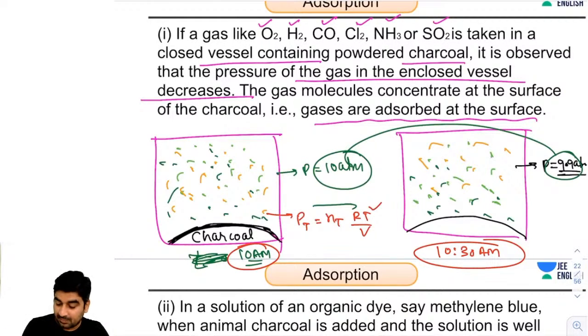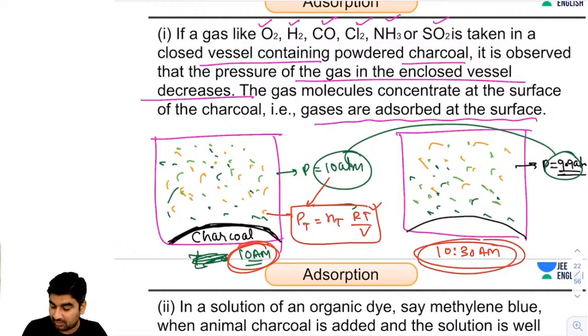So guys, here the pressure is 10 atm, and in this case the pressure is 9.9. So between 10 am and 10:30 am, there is no change in the temperature, and the volume of the vessel is also constant. So R constant, T constant, and V constant. All three things are constant, guys. So now the pressure has decreased. It means the moles of gas will be decreased. n total means total moles of the three gases.